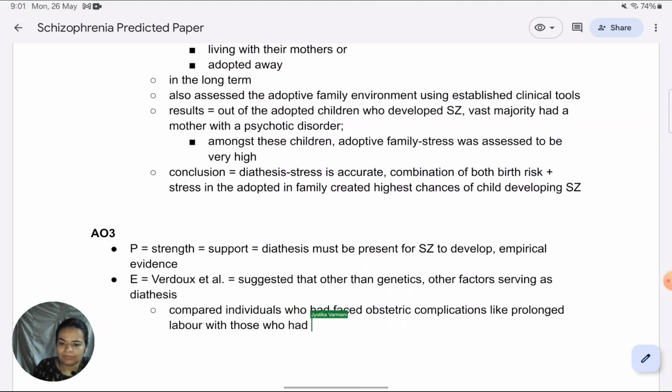And what they found is that amongst those who had faced such complications at the time of their childbirth, I mean when they were born, not when they were giving birth to children, later, when they came to their late young ages or early middle ages, they were 4 times more likely to develop schizophrenia than those who had not faced such complications.